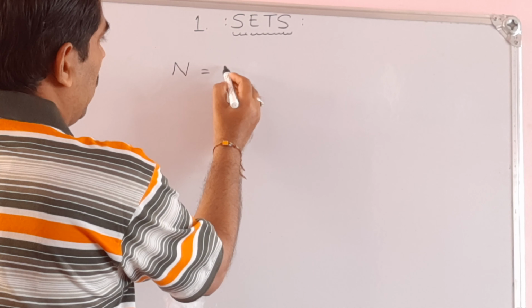Set of natural numbers. What are the natural numbers? 1, 2, 3, 4. See, this is a flower bracket. I have written the digits 1, 2, 3, 4 inside the flower bracket. This type of arrangement itself is called a set. So, set of natural numbers.